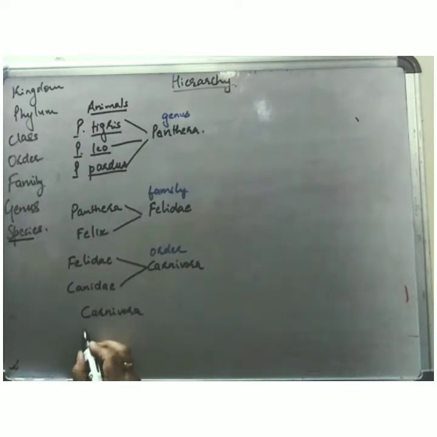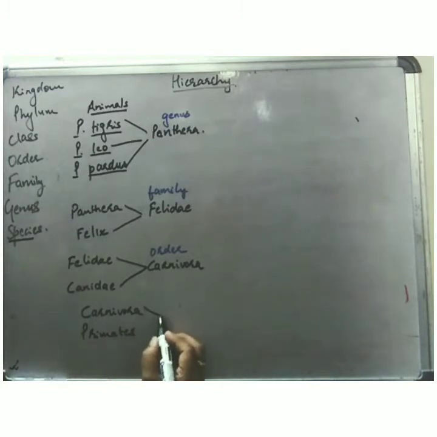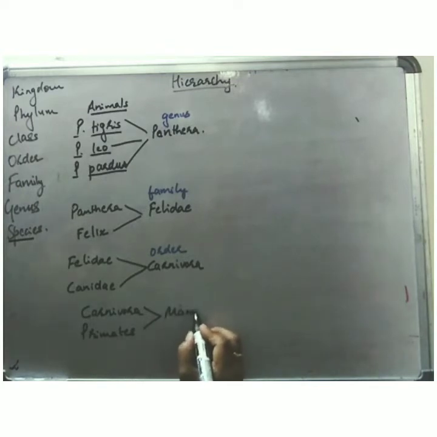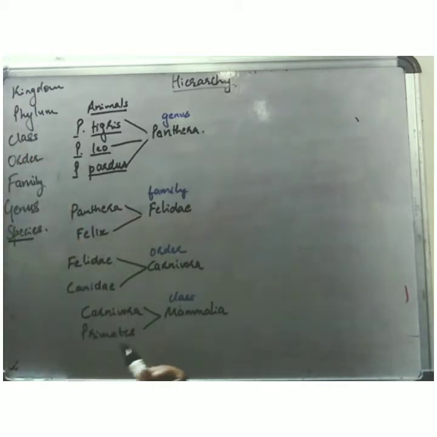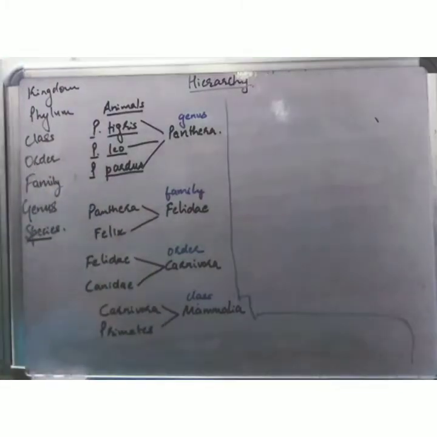Carnivora along with primates. Primates like the monkey, gorilla, chimpanzee, they come under class Mammalia. Class Mammalia. The members of class Mammalia, along with other classes like the class Mammalia,